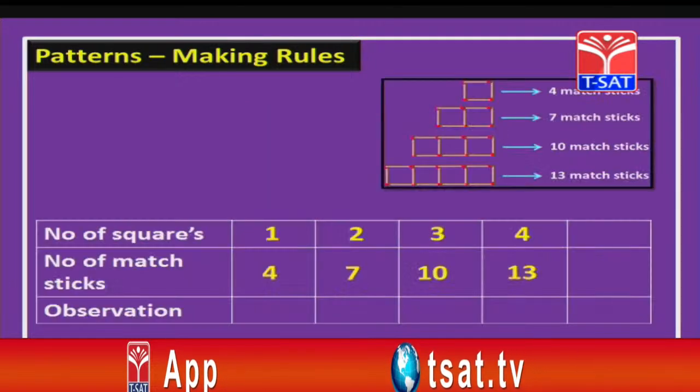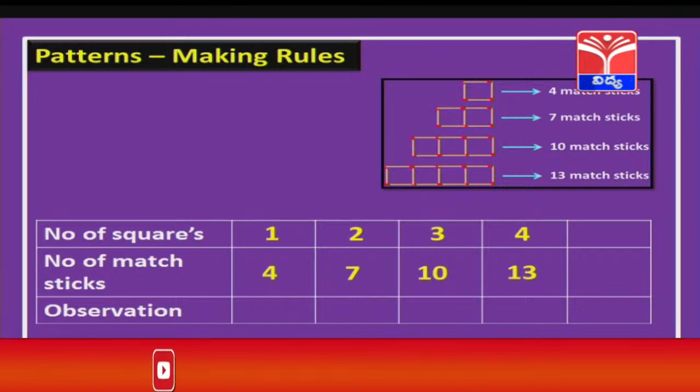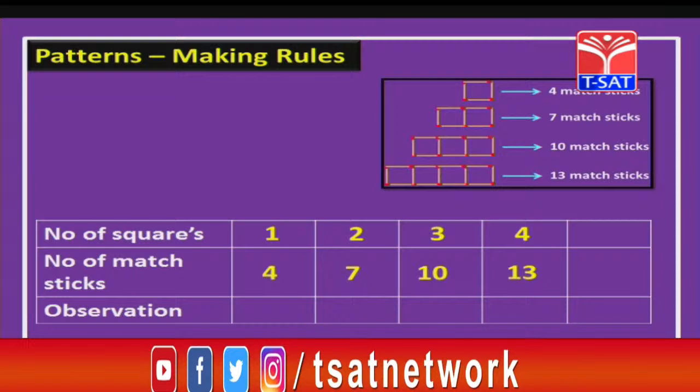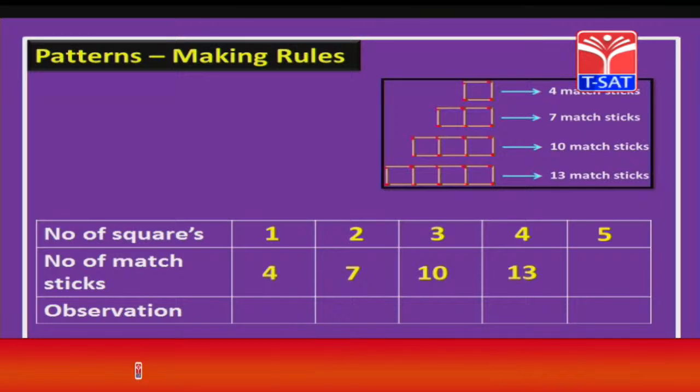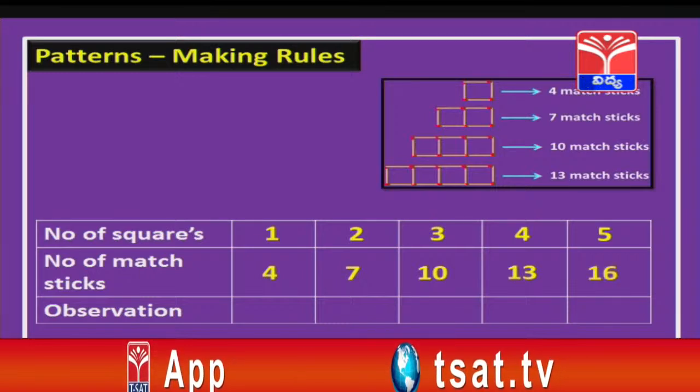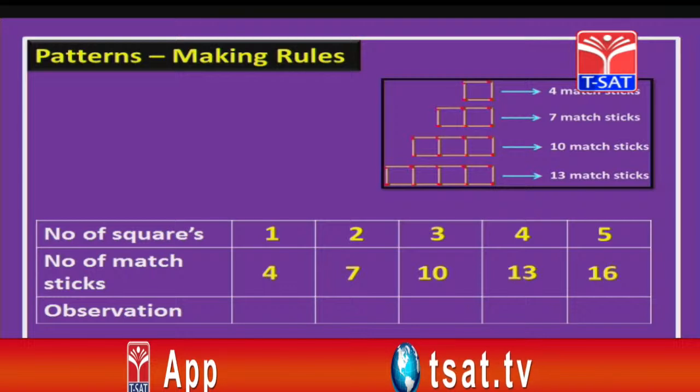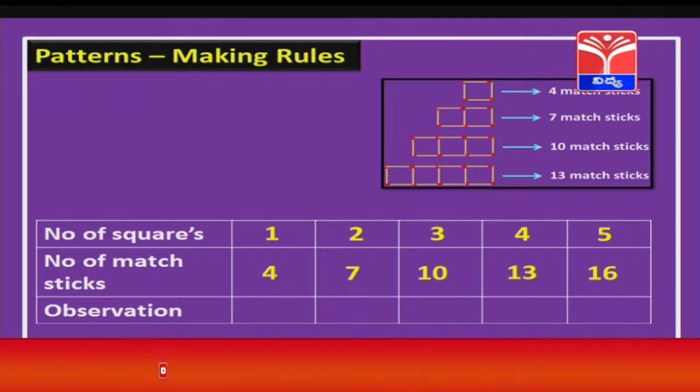Let us observe these patterns now. We have already seen that for 1, 2, 3 and 4 squares, the number of matchsticks required are 4, 7, 10, 13 respectively. Suppose we have 5 squares, how many matchsticks are required, children? That is right, we need 16 matchsticks. Let us see how we got that answer 16.